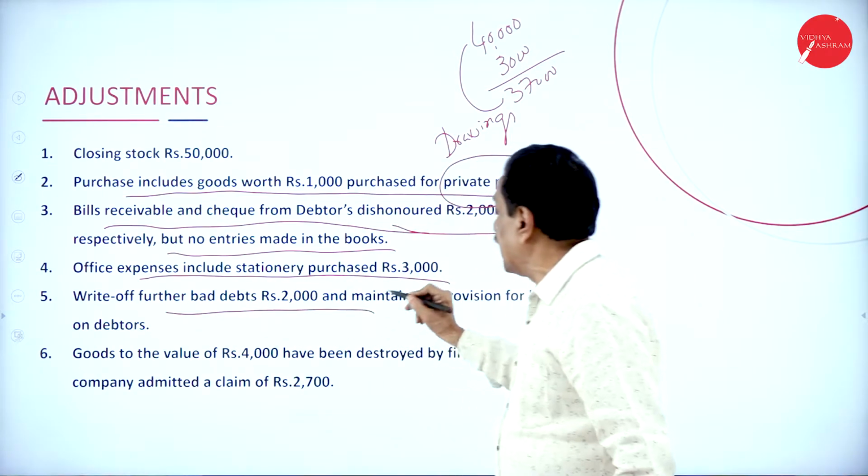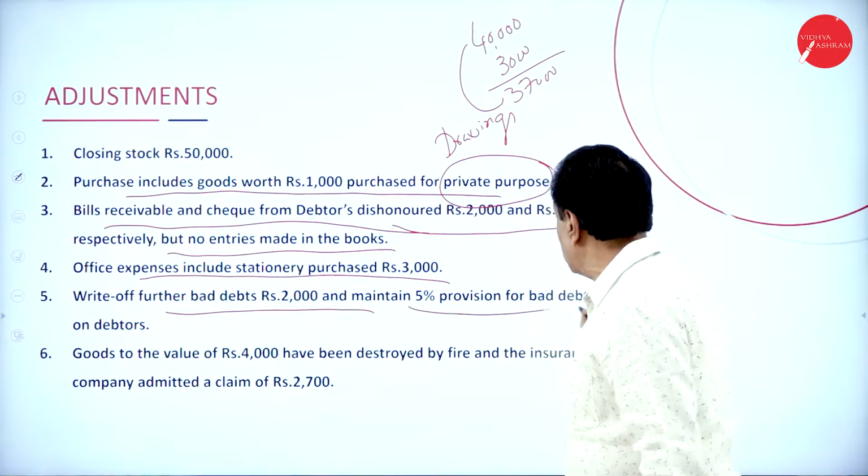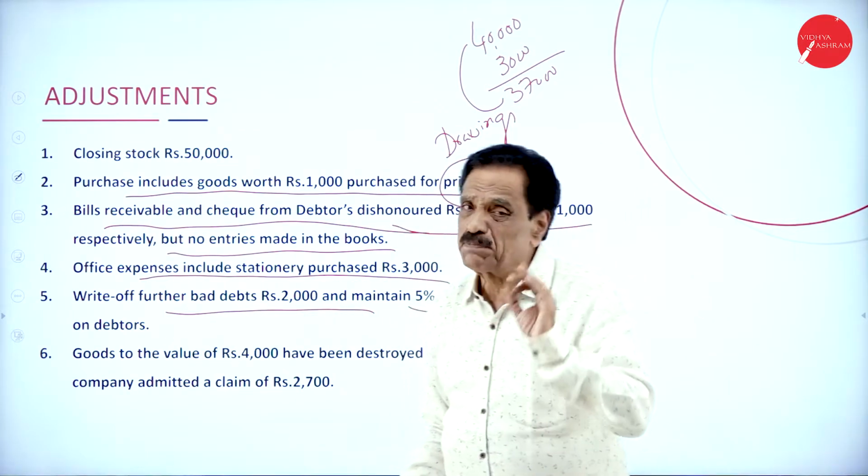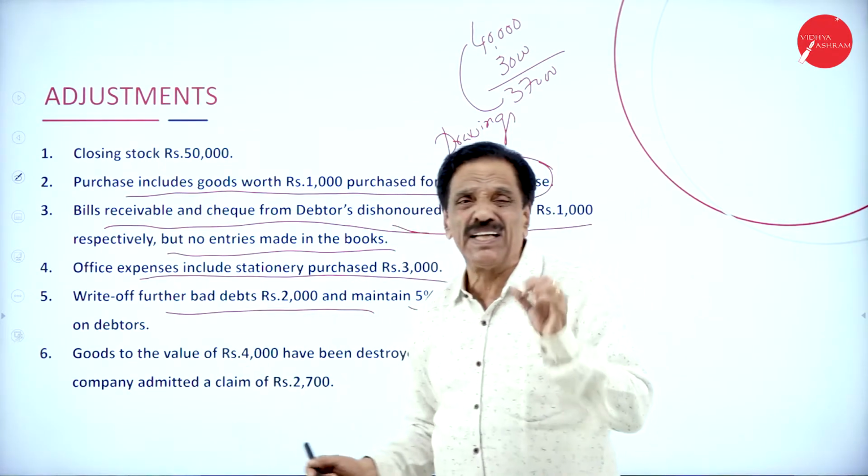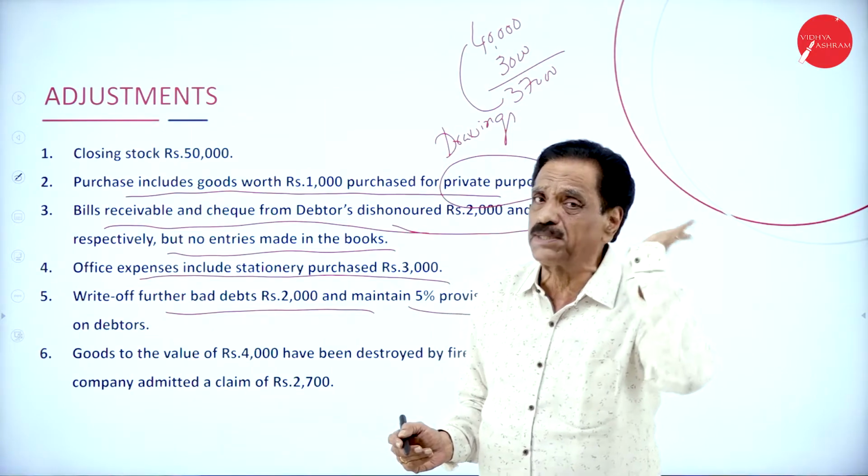Then, write off further bad debt of 2,000 and maintain a 5% provision. This is a very, very good adjustment, and I am going to explain it to you.